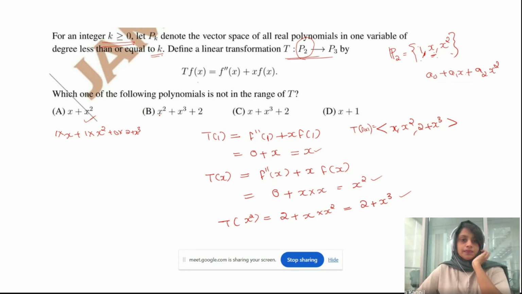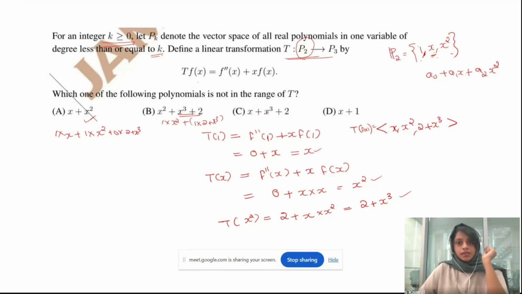And what about this b? x squared plus x cube plus 2. x squared can be written as 1 times x squared, and this 2 plus x cube is 1 times 2 plus x cube. Again, we can make this polynomial using our generating set.